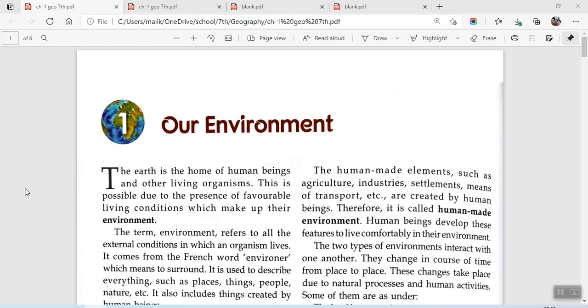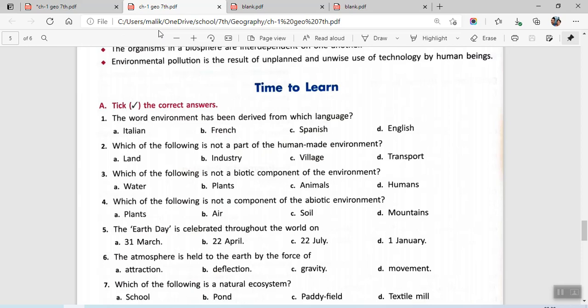Hello students, today we are going to discuss the question answers of the chapter R environment. Since many of you were facing problems in the class, I just recorded the answers. You can just mark them from here in your book. Okay, so let's get started.